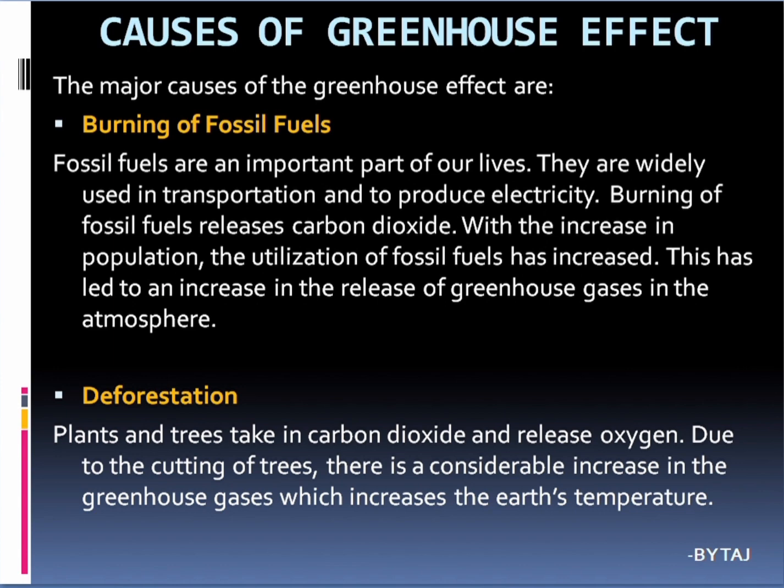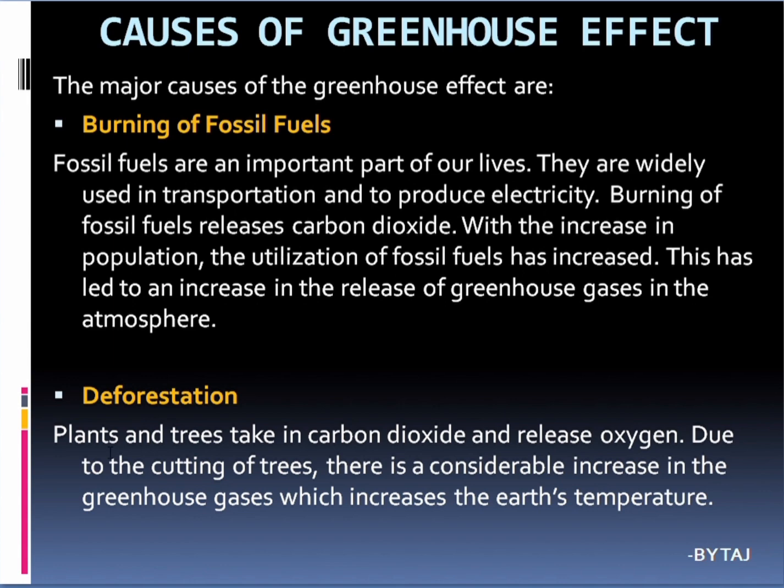First one is the burning of fossil fuels. Fossil fuels are an important part of our lives. They are widely used in transportation and to produce electricity. Burning of fossil fuels releases carbon dioxide. With the increase in the population, the utilization of fossil fuels has increased. This has led to an increase in the release of greenhouse gases in the atmosphere, mainly carbon dioxide. And chlorofluorocarbons occur in refrigeration. That's why the government has made some rules to avoid the release of such greenhouse gases.